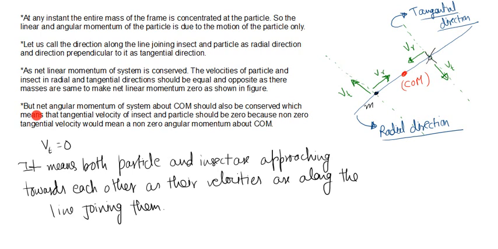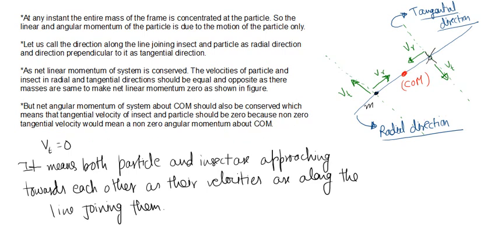Now, not just the net linear momentum, but the net angular momentum of the system should also be equal to zero. So it means that Vt should be equal to 0. Why should Vt be equal to 0? Because if Vt is non-zero, there will be some net clockwise angular momentum about the center of mass in this figure. As I have written here, the net angular momentum of the system about COM should also be conserved, which means that the tangential velocity of the insect and the particle should be 0, because a non-zero tangential velocity would mean a non-zero angular momentum about the center of mass. So Vt will be equal to 0.